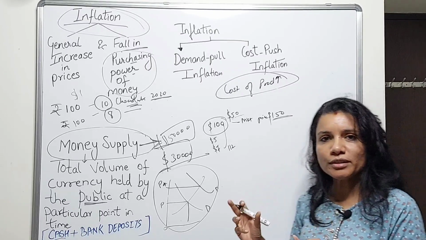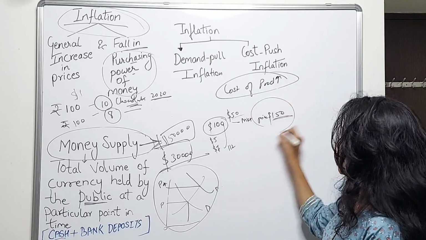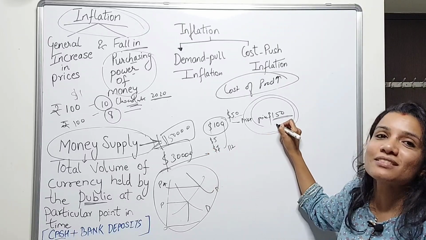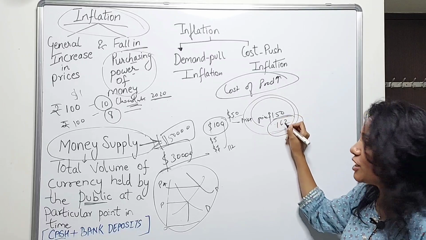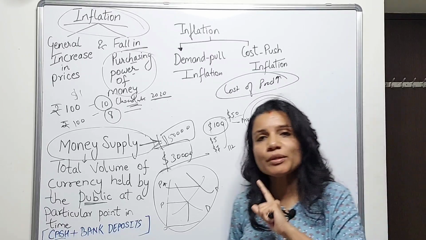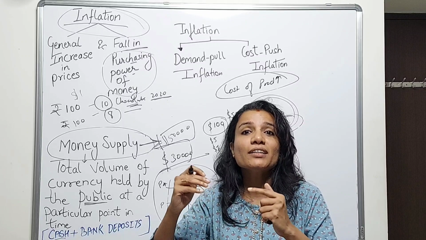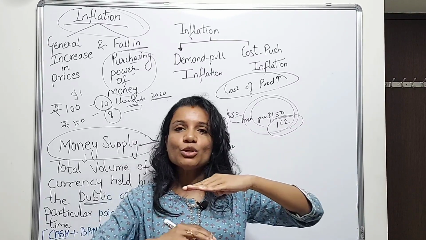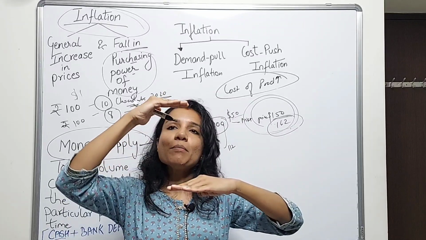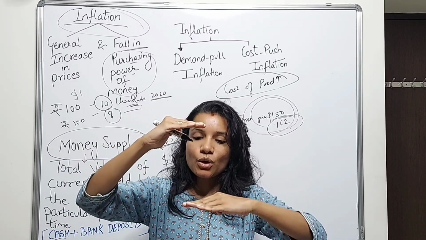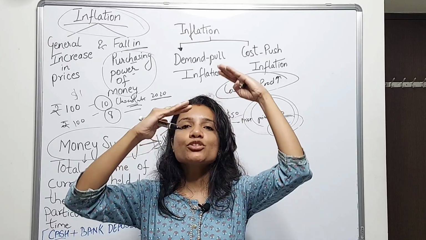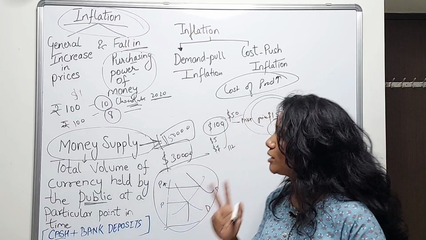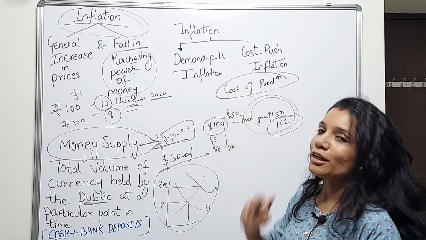So a commodity which was available, let's say at a market price of $150, will now become more expensive. Now this rise in price is not because of demand. Not because the demand increased. What happened? The cost was $100 and the market price was $150, the cost of production increased, it pushed the price up. Cost push inflation. So these are two types of inflation: demand pull and cost push.